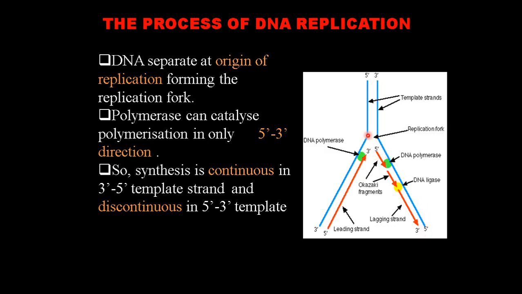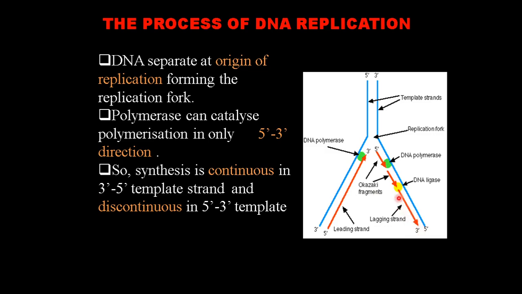The other parental strand has the polarity 5 to 3. Now, 5 to 3 formation is not possible like the previous one. Why is it not possible?